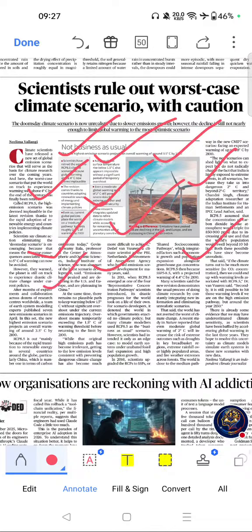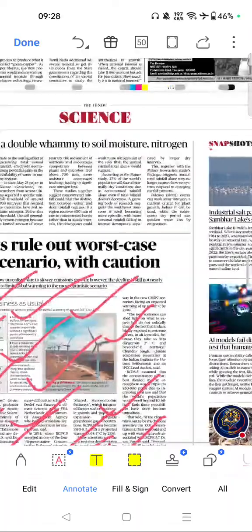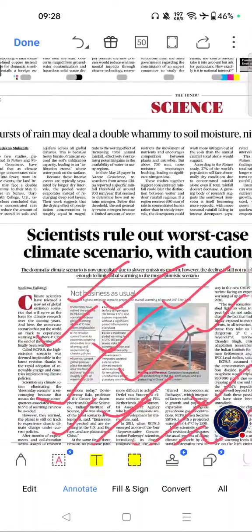Directly relevant to India's climate adaptation strategies. Key themes are RCP 8.5, SSP scenarios, CMIP 7, Paris Agreement, global warming, and climate adaptation. Please go through this topic, it is a very important one. Move on to the next important article from this page.